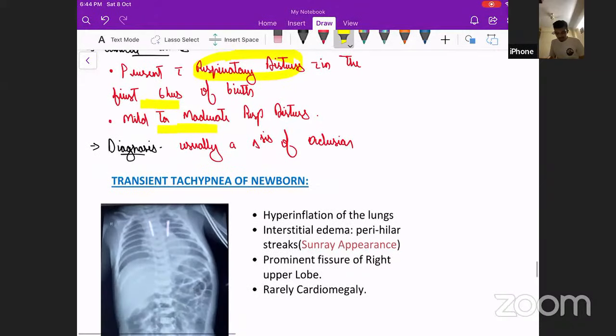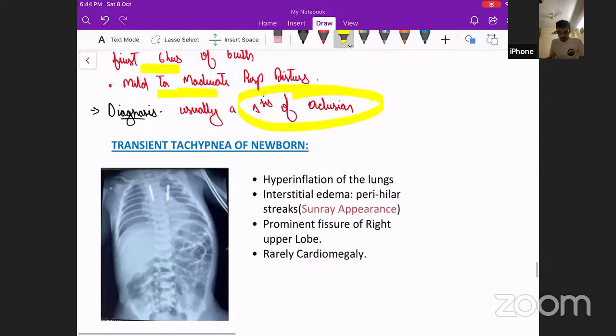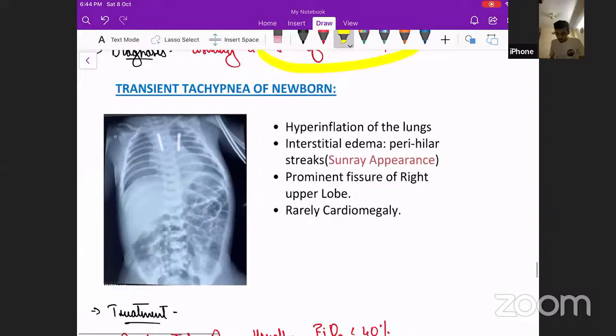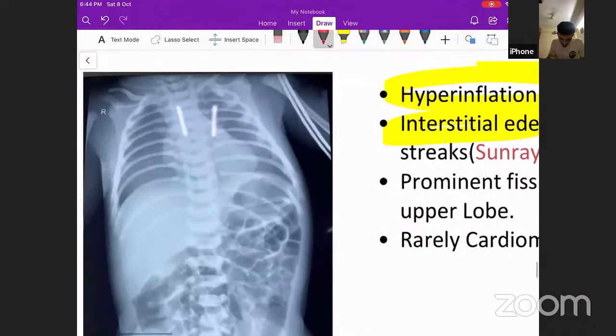Okay, diagnosis is usually a diagnosis of exclusion. If we rule out all the other causes of respiratory distress, finally we can think of transient tachypnea of newborn. And what are the X-ray findings? X-ray findings include hyperinflation of the lungs, interstitial edema seen as perihilar sun streaks, as you see over here.